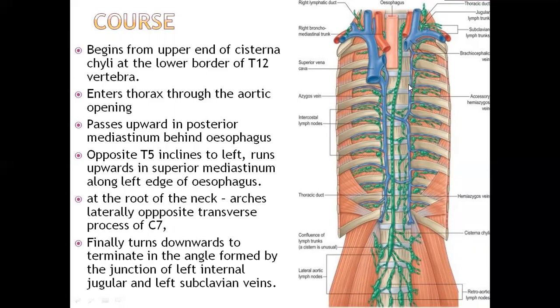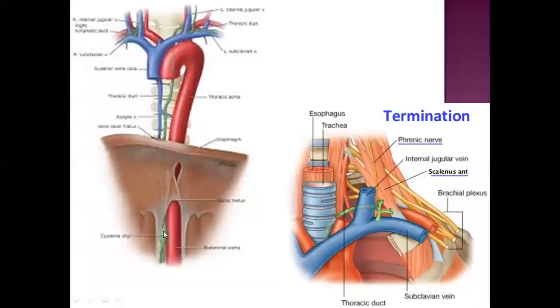At the junction of these two, we can see the thoracic duct has come behind these structures and opened at the junction of the left internal jugular and left subclavian veins. So this is the diaphragm and this is the aortic opening in the diaphragm, and we are finding the thoracic duct, which is the upper continuation of the cisterna chyli, continuing upwards, beaded, running upwards in the superior mediastinum, taking a bend towards the left, and opening at the junction of the internal jugular vein and subclavian vein. It's very clearly shown here.